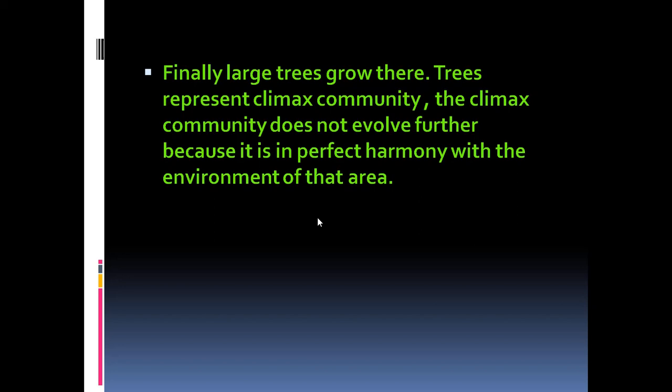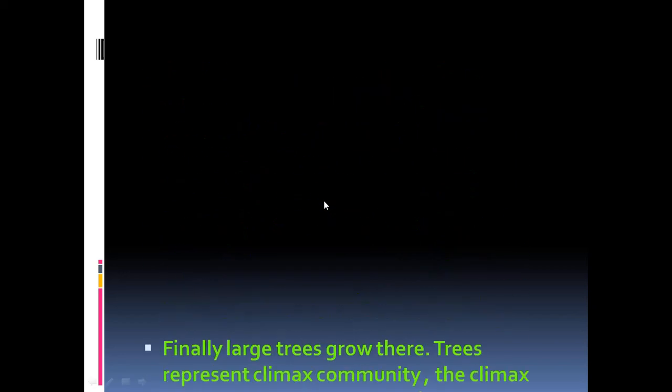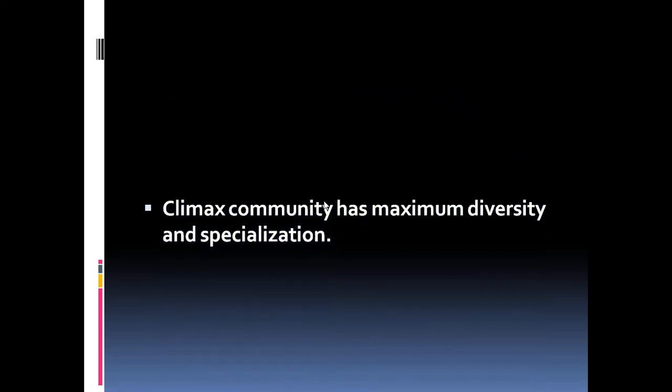The climax community does not evolve further because it is in perfect harmony with the environment of that area. So that's why it is called as a climax community. And thus a forest appears there. A climax community has maximum diversity and specialization.